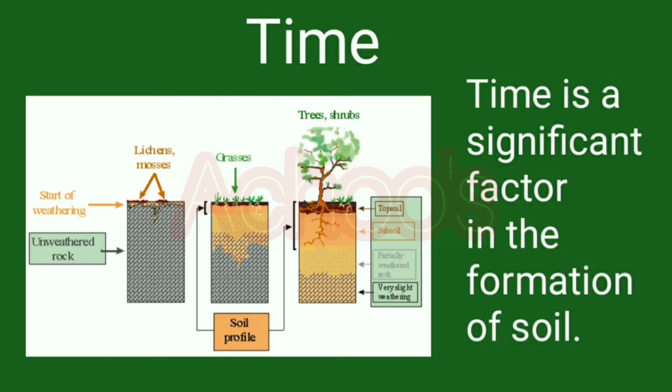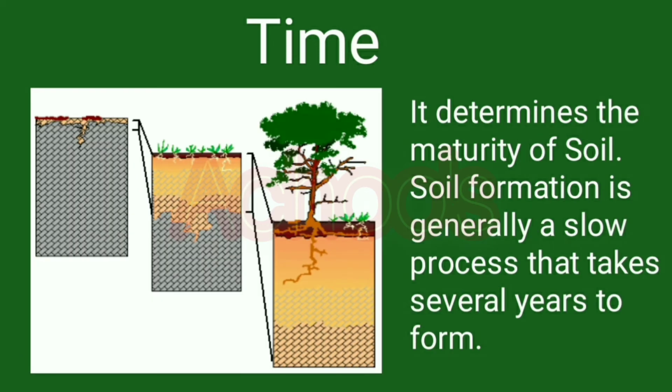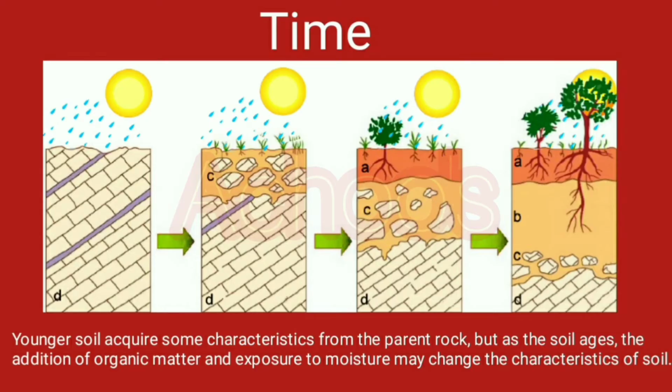And the last factor is time. Time is a significant factor in the formation of soil. Then what does it mean? Time determines the maturity of soil. Means soil formation is generally a slow process that takes several years. Look at this picture carefully. Then you will understand what is the role of time here.